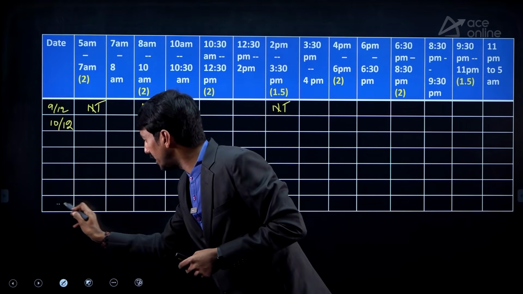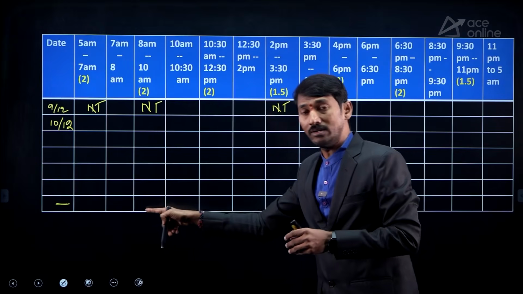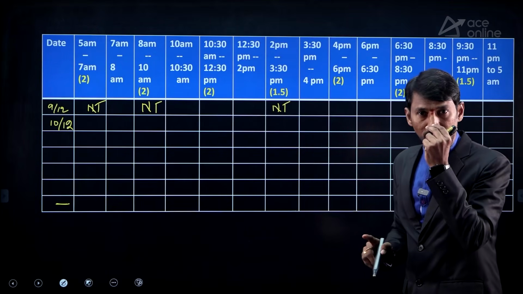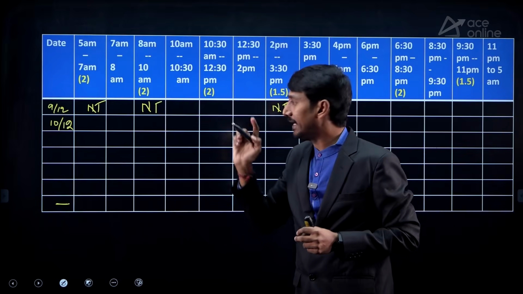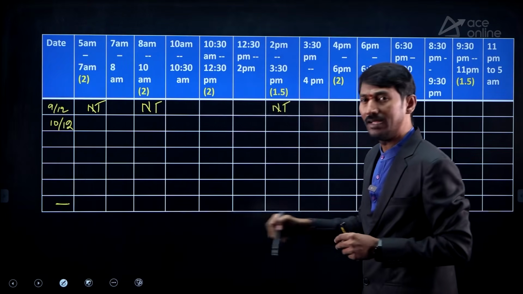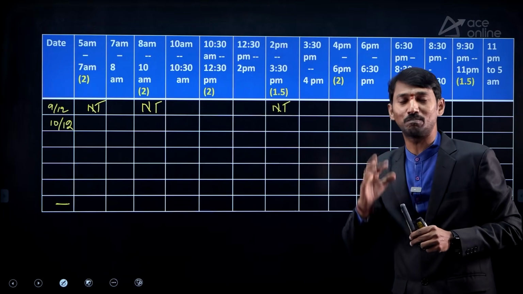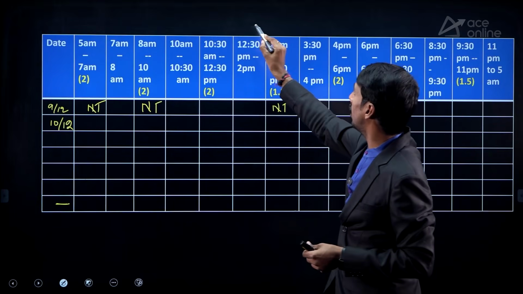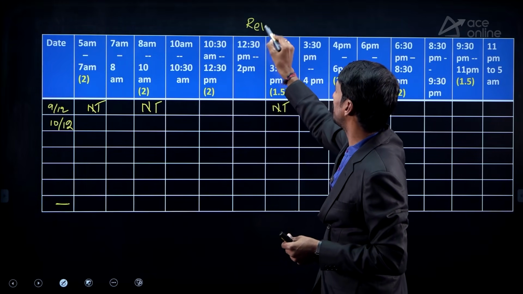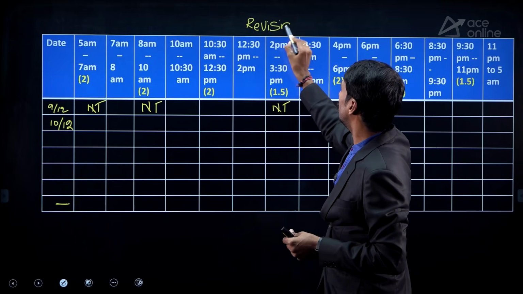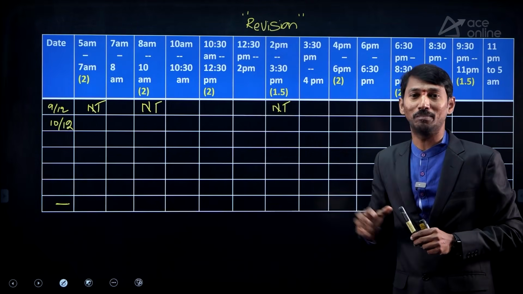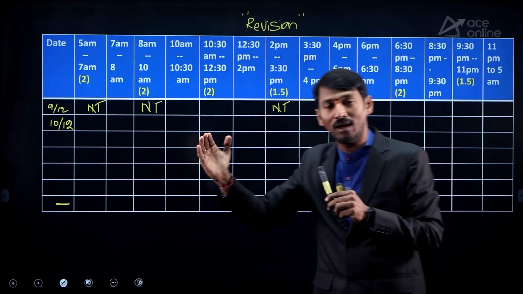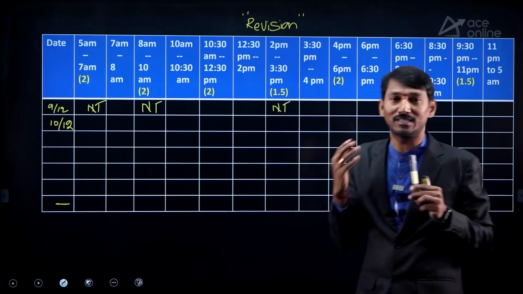Suppose you are coming to one day, don't start only the other subject. No. What you have to do? Whatever subjects are completed, in at least one of the slots, at least 2 hours, a small brush-up must be there. That's why revision of the subjects is important. Once you have completed, don't keep those subjects aside. You need to have revision compulsory. Then you can keep the touch with all the subjects.